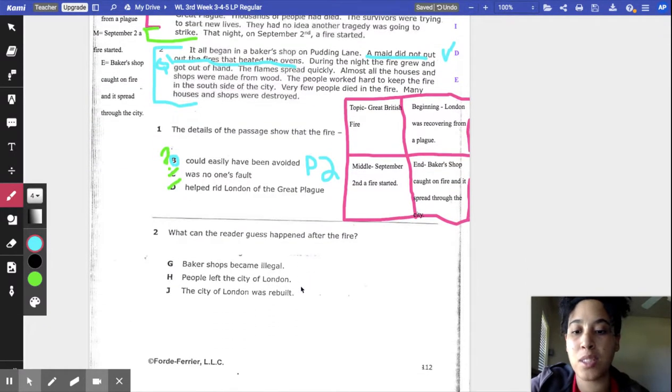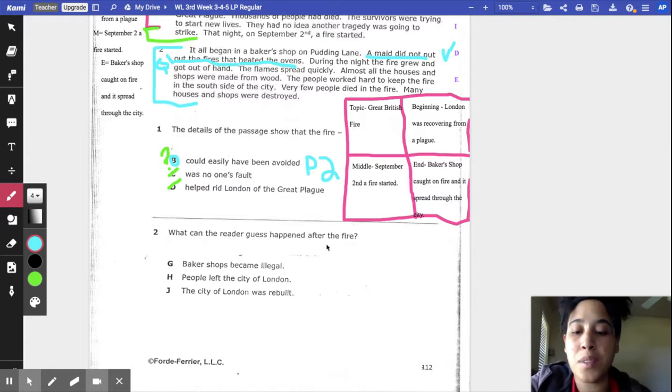All right, question number 2. What can the reader guess happened after the fire? So this is exactly an inference question. You're going to take what you know, what you read from the passage, and make a guess. I wonder what happened after the fire.